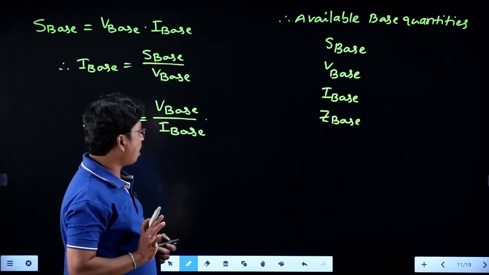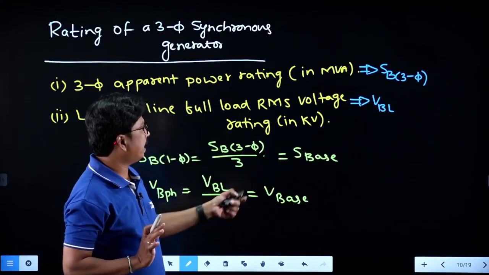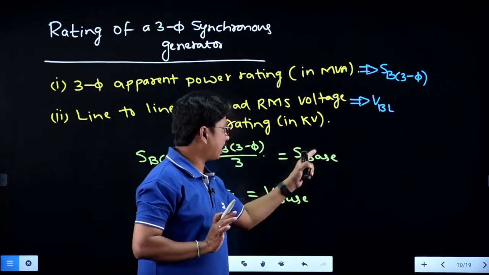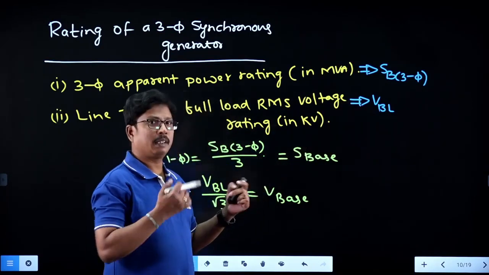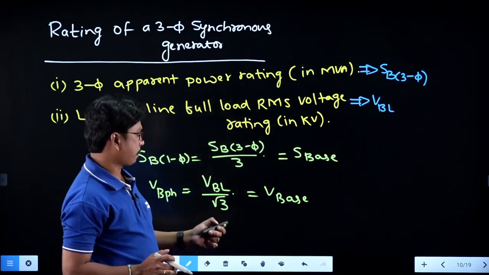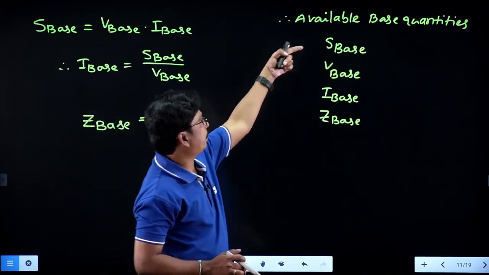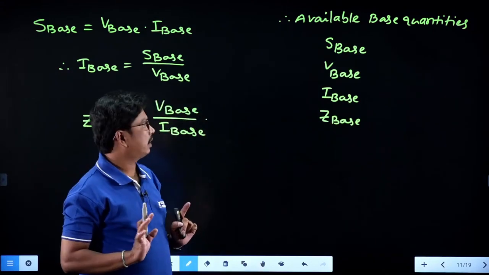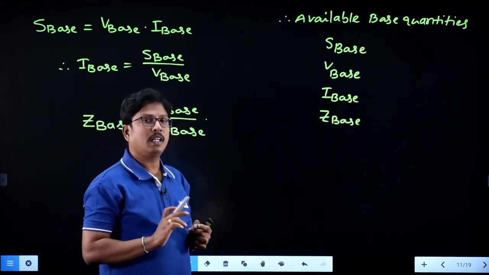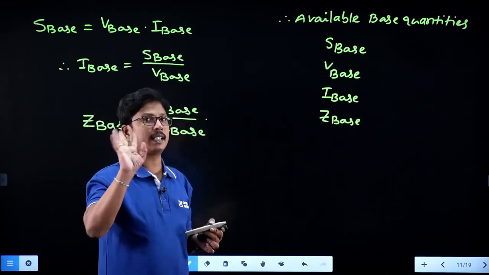But initially, how many base quantities do we know? Initially, we know only two base quantities. What are those? S base and V base. It may be three phase or single phase. If you know two, the remaining two we are going to calculate. That means in these four, at least two quantities are required.